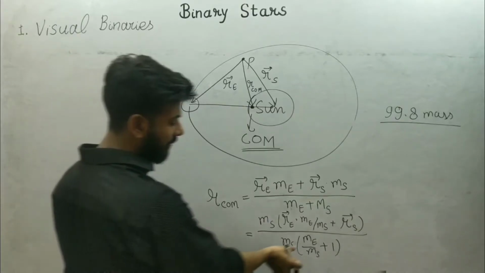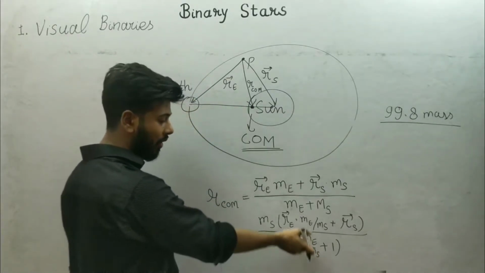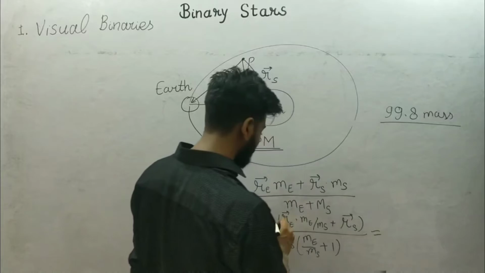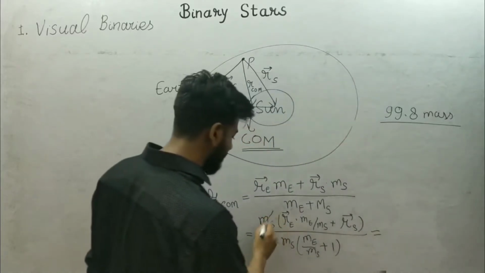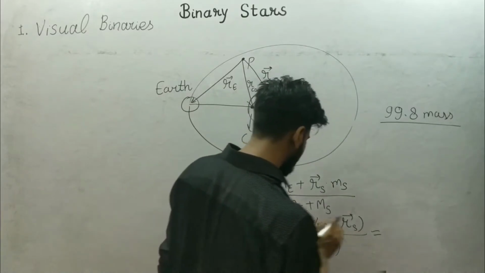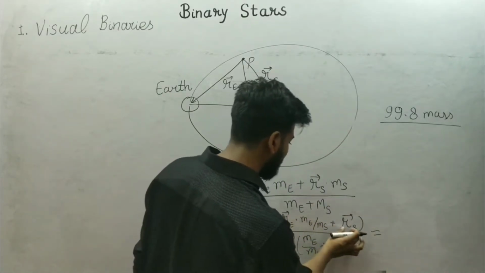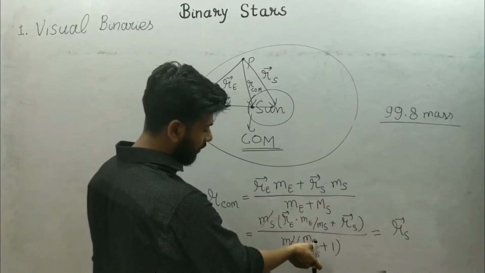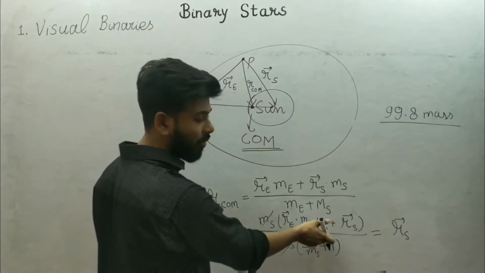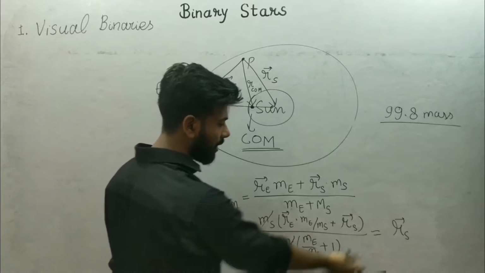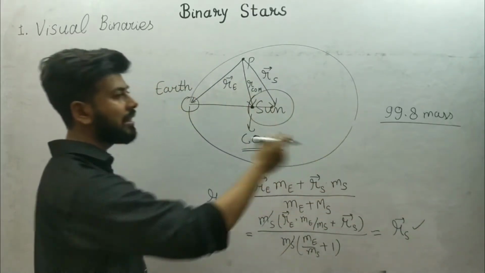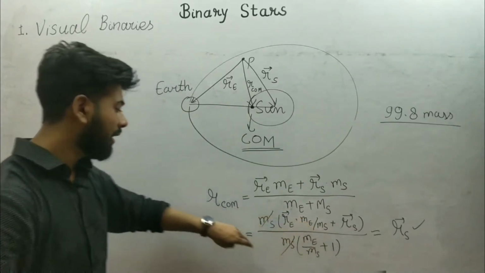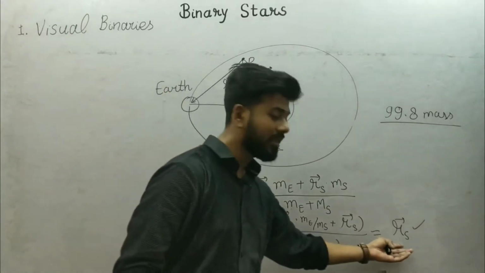What do we get? Can we ignore this term? Obviously, because the mass of the Sun is very large compared to the mass of Earth. So we can cancel these terms and write only this RS, because this term will come out to be approximately 0, and this is 1. So we just get RS. This is the approximation due to the large mass of the Sun, but it is never exactly equal to RS.